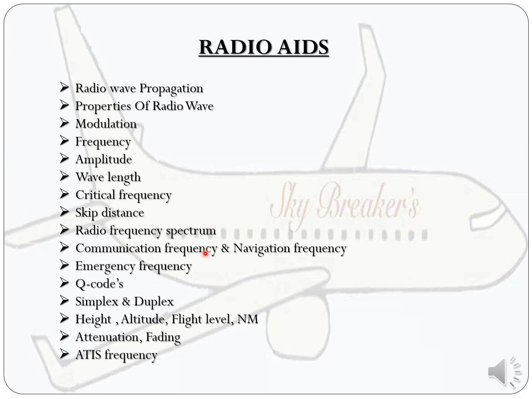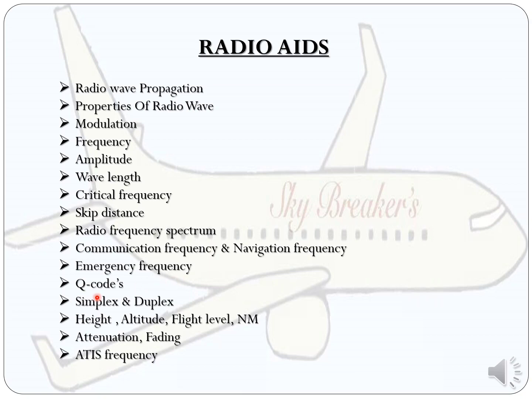Next is communication frequency and navigation frequency. The communication frequency we normally use is 118 to 136 megahertz. The navigation frequency is 108 to 117.95 megahertz. Then they can ask how many emergency frequencies we use. That is 121.5, 243 megahertz, 406 megahertz, and 2182 kilohertz, which is in the HF band.